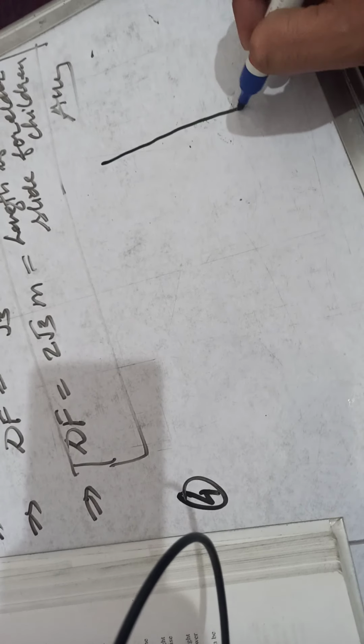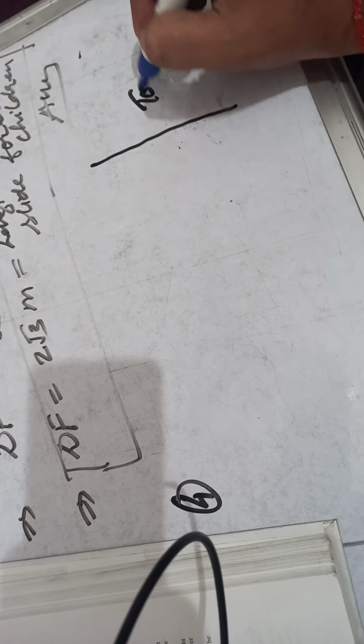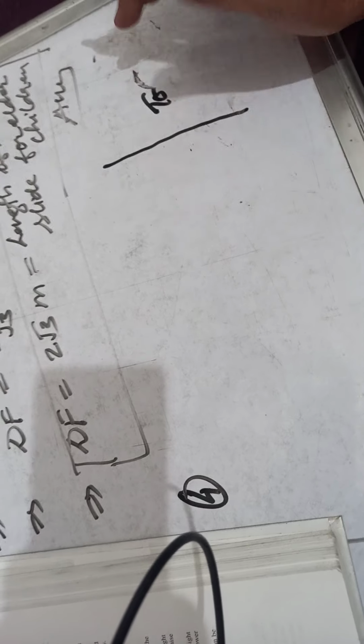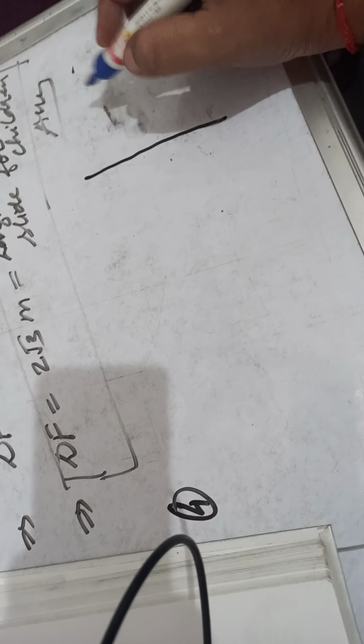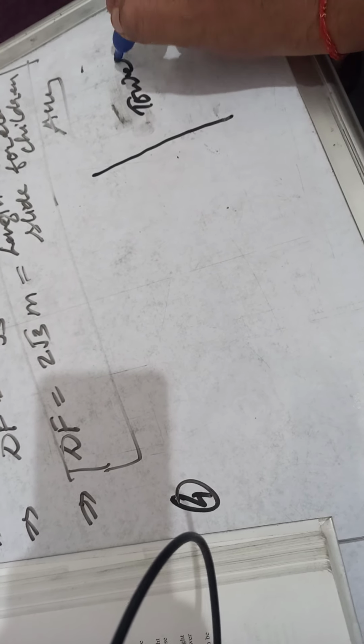See, children, it states that the angle of elevation of the top of a tower. So let us see question number 4 first. You draw a tower. That is the tower. Tower means nothing but minar in Hindi. That is called tower.